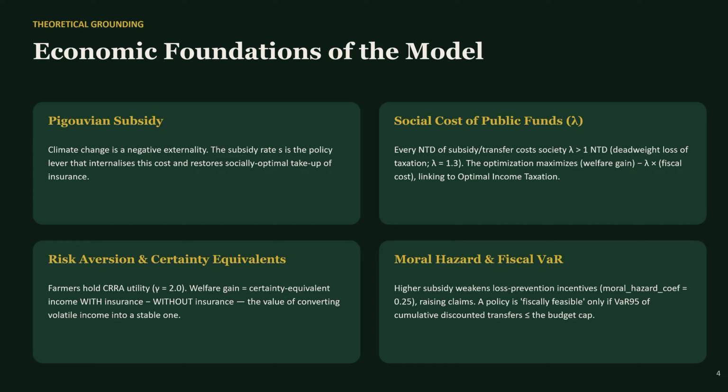Then, moral hazard interacting with fiscal value at risk. As subsidy rises, claims rise faster due to moral hazard. So a policy is only fiscally feasible if the variance of cumulative discounted government transfers stays under the budget cap.